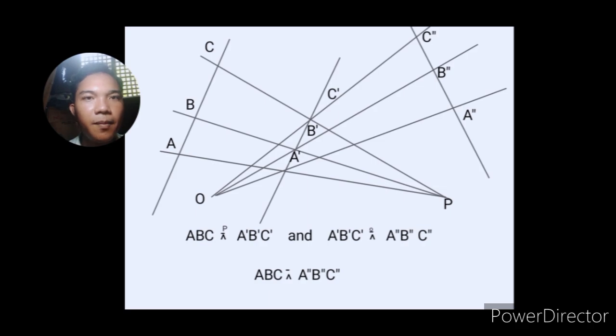In case we have a composition of two perspectivities, A, B, C perspectively related to A prime, B prime, C prime, and A prime, B prime, C prime perspectively related to A double prime, B double prime, C double prime, then there exists a projectivity according to the definition.